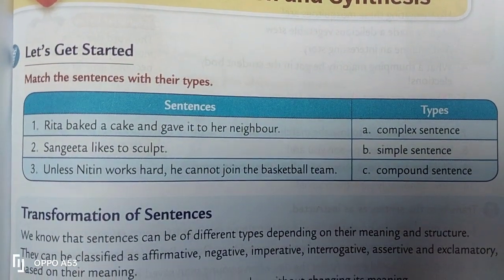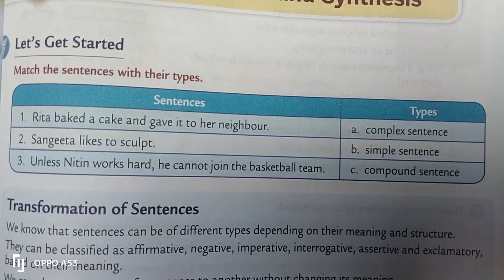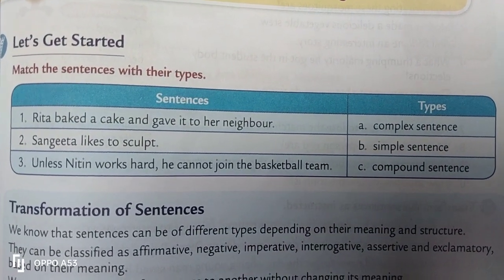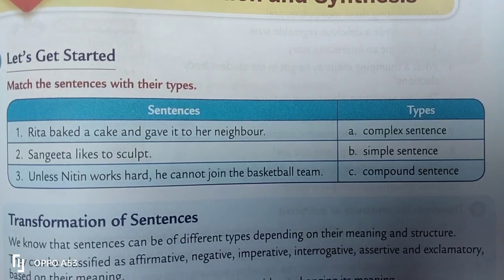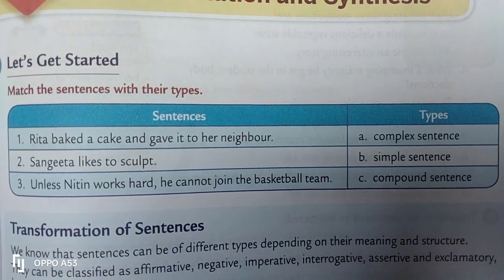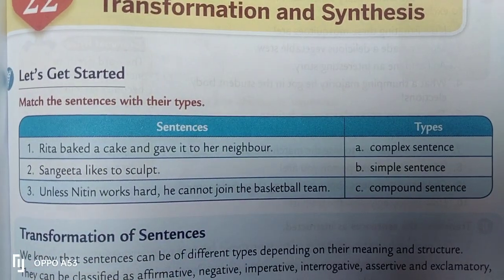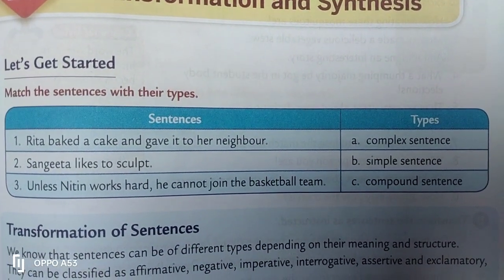You have already come across the topic on simple sentence, compound sentence, and complex sentence. By looking at these three examples, you will be able to match it very correctly. I am not going to give you the answer. You will be really interested to do it by yourself.